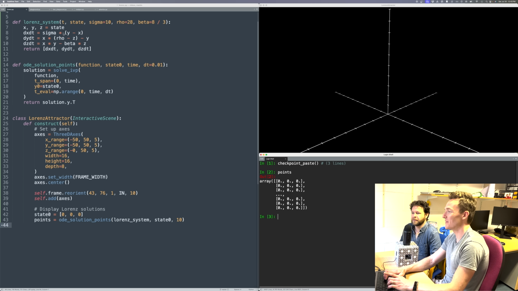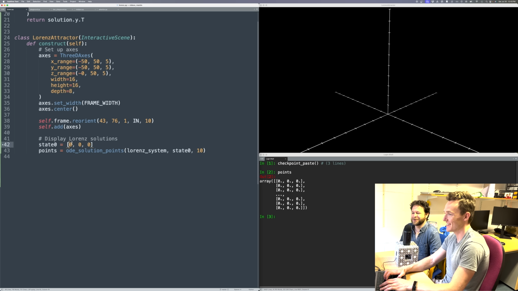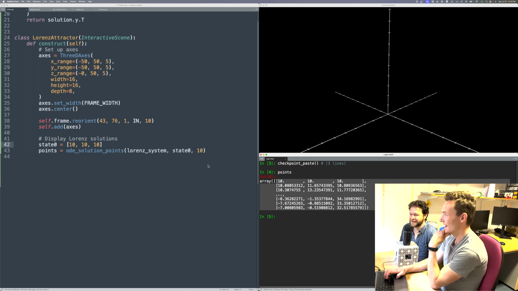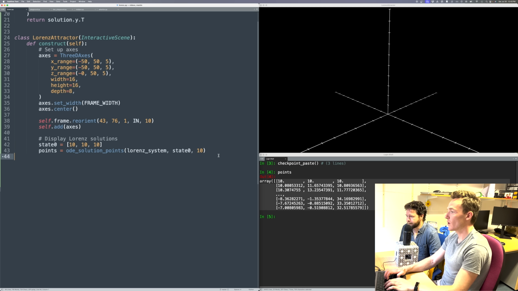This is maybe predictable, that 0 is going to be a bad initial condition. Yeah, so let's make that like 10 or something like that. And so now if we look at the points, right, there's some interesting points rather than all zeros. Okay. So in this case, I could render a curve.